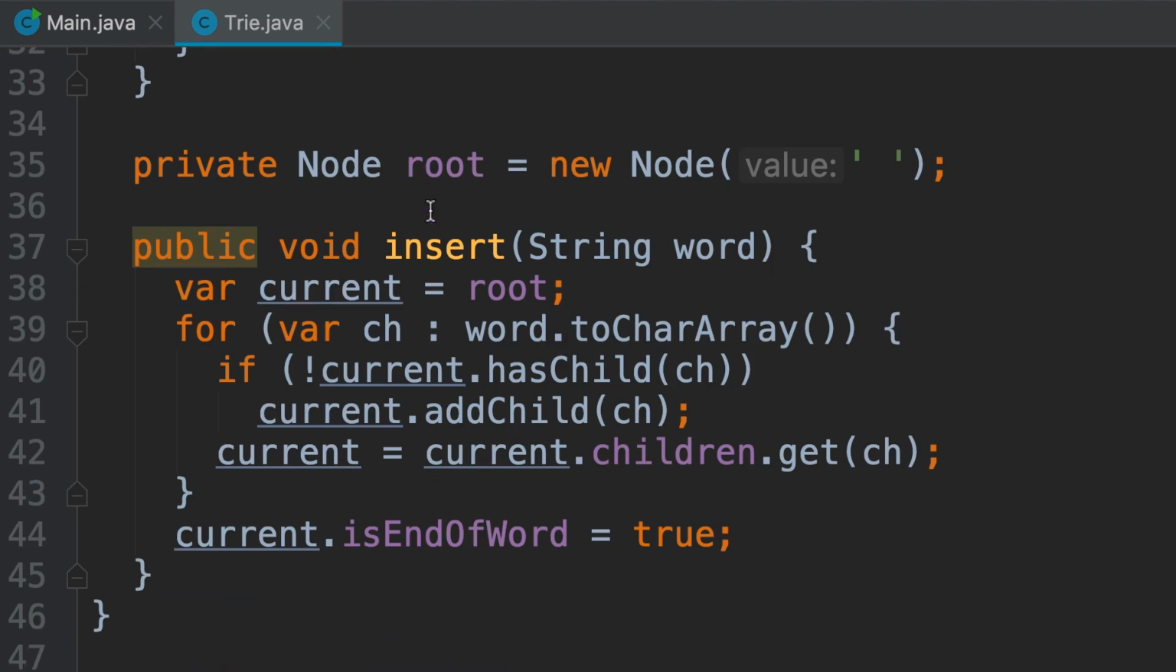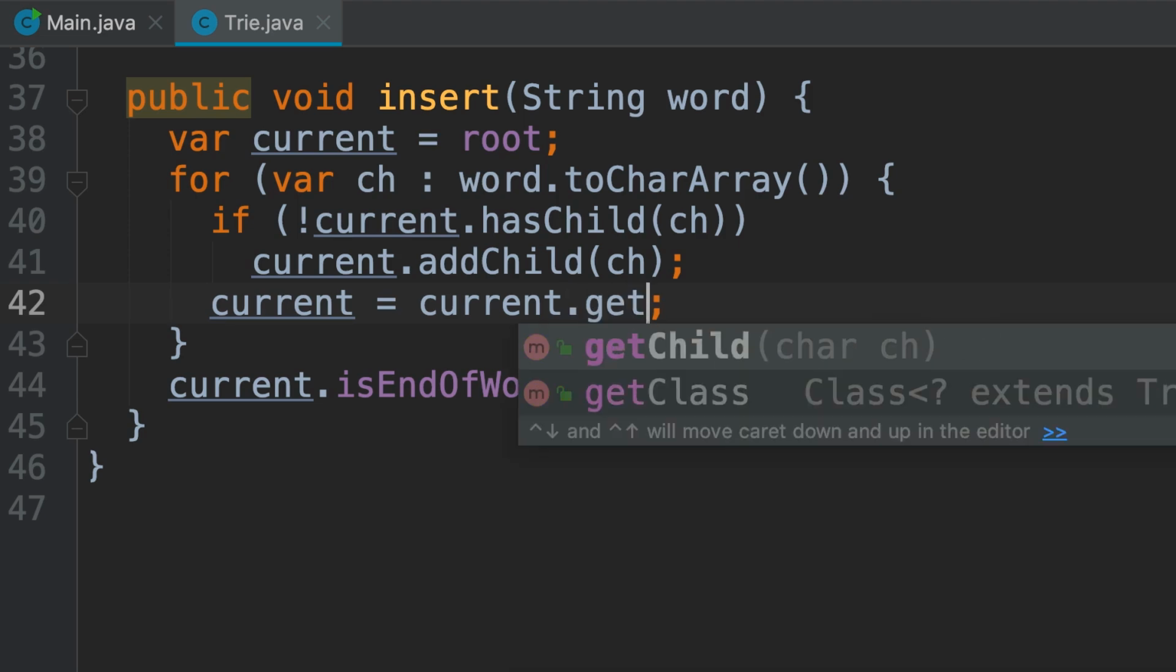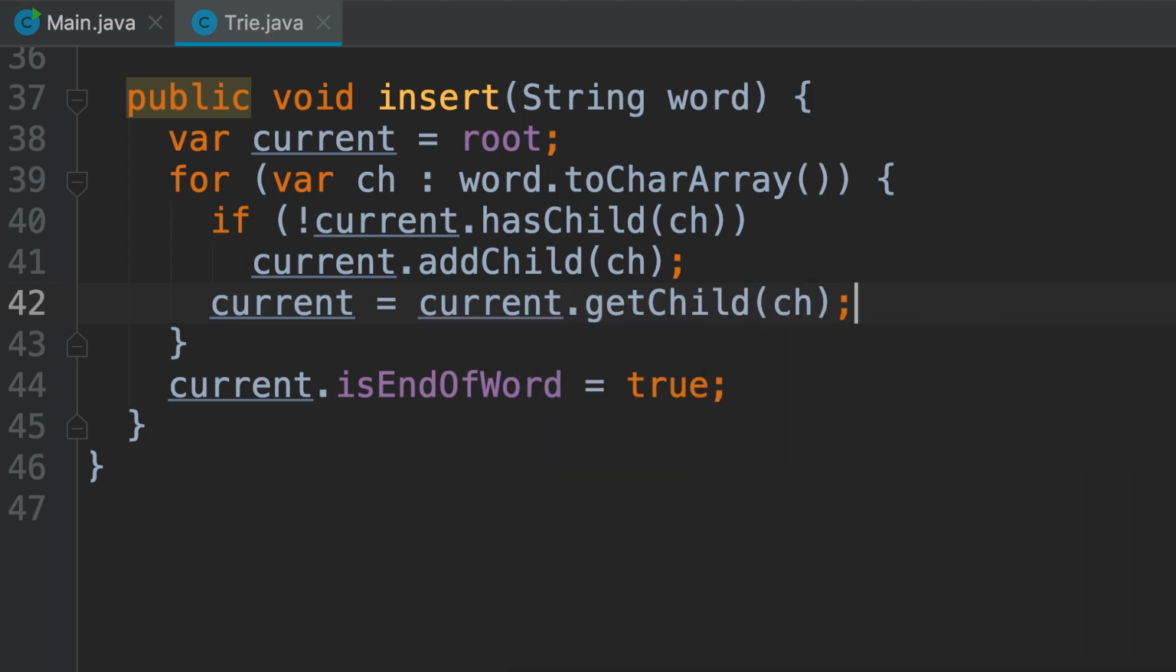Now, back to our insert method. This is the last line that we need to fix. So we call current dot getChild for this character. Not only have we solved this problem, but also our code looks cleaner. It's more readable. It's like reading a story. If the current node doesn't have a child for this character, add it and then give it to me. It couldn't be better. So this is the abstraction principle of object-oriented programming in action. Next, we're going to implement the lookup operation in our trie.